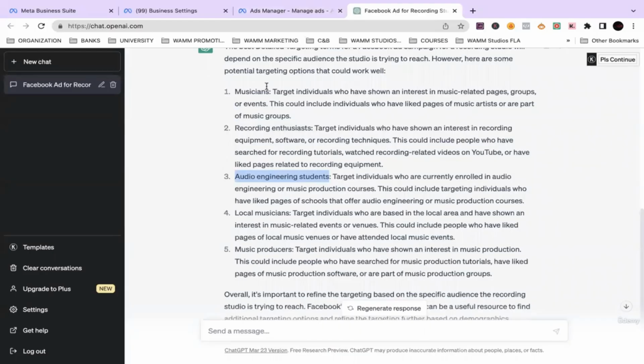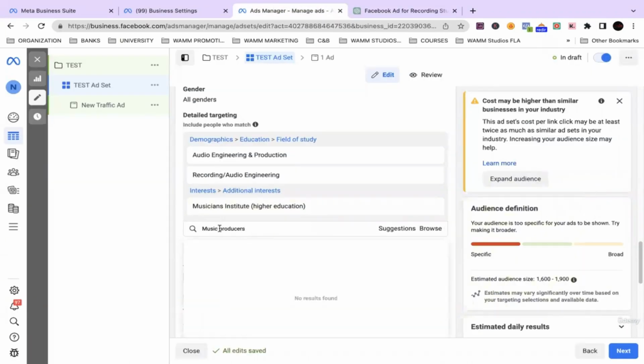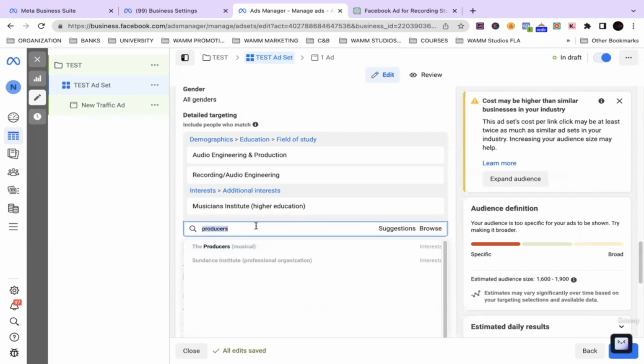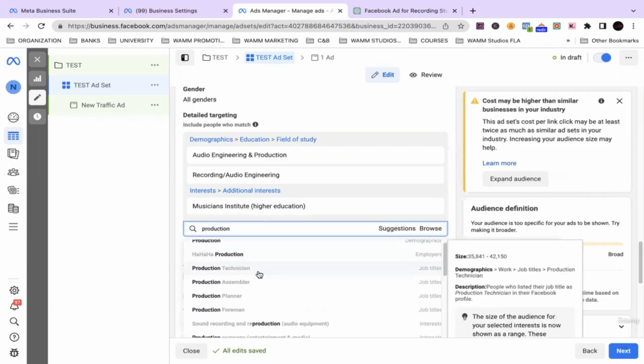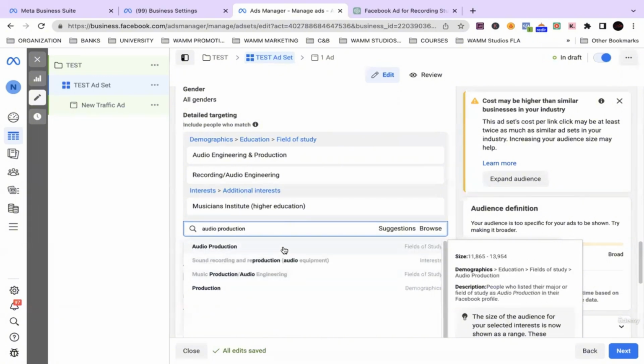Local musicians. So that's kind of similar to musicians. Music producers. Let's see if that term is here. All right, so it's not. What about producers? Okay, the producers. All right, this is, let's see. Seems like a product. What about production? All right, production. What about audio production? Audio production. Okay, there we go.